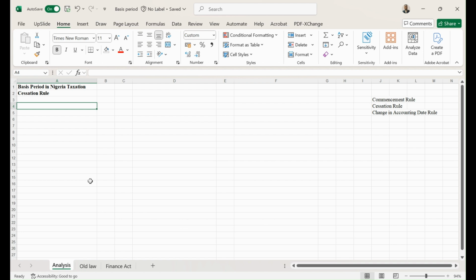For the cessation rule, basically when a company ceases operation, there are certain rules that must be followed when you want to determine the tax implication of cessation. Or perhaps if you want to determine the best tax efficient date to cease operation, you need to go in line with the cessation rule. So before I introduce the Finance Act's new rule, I'm going to briefly explain the old law of cessation.